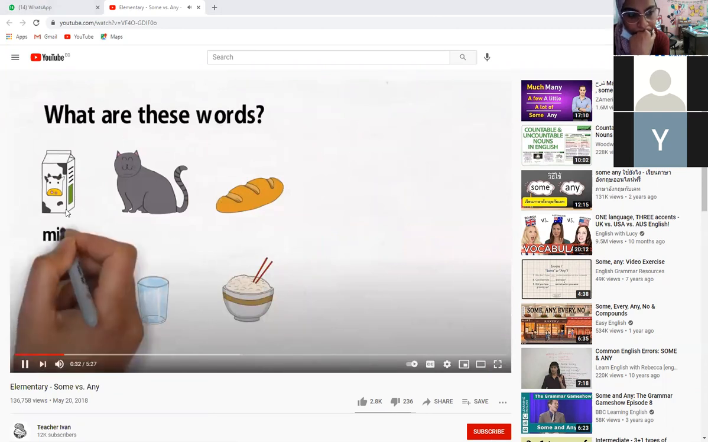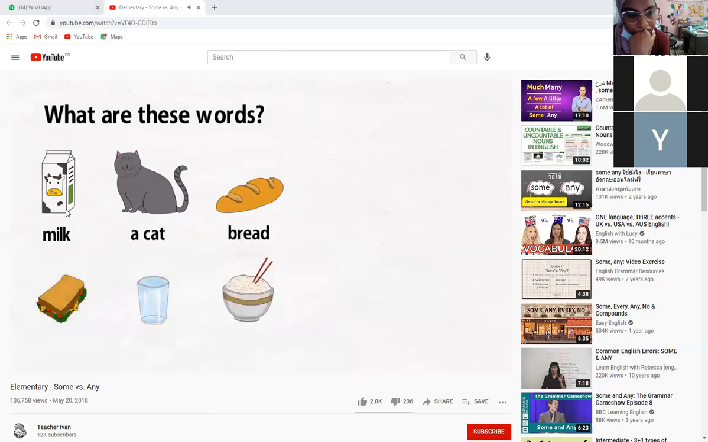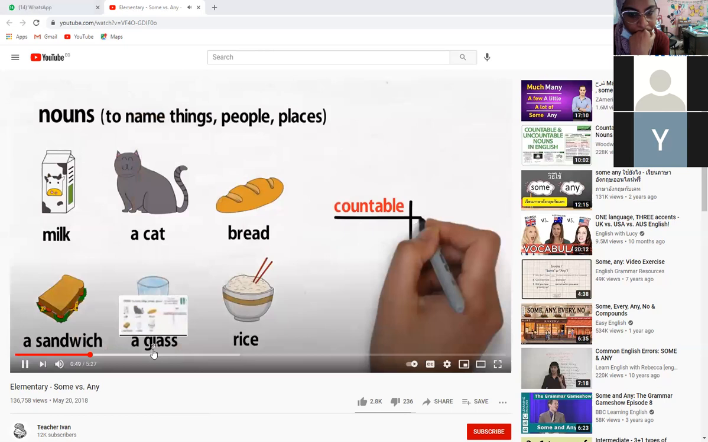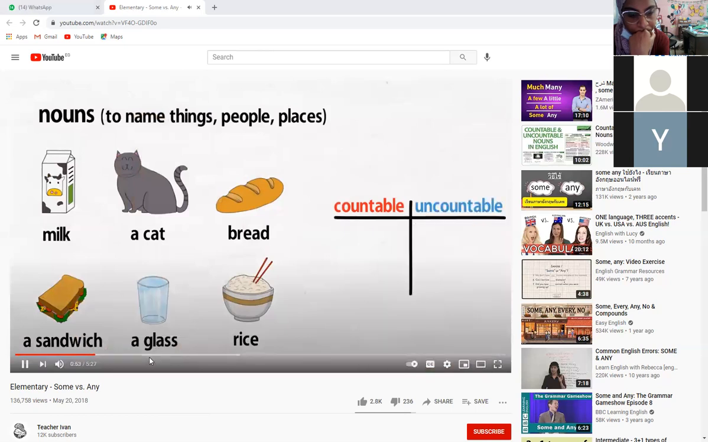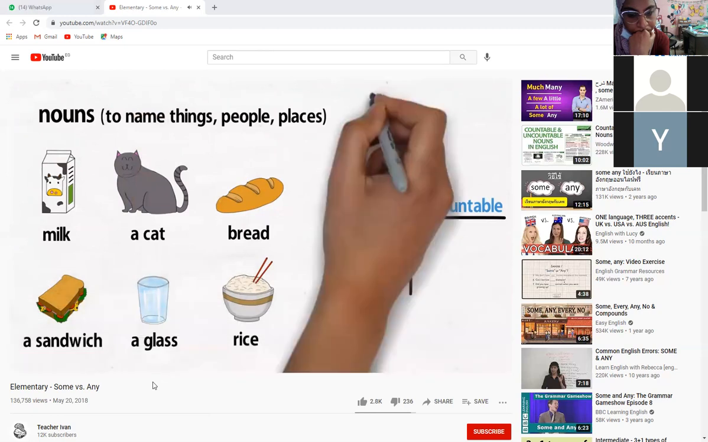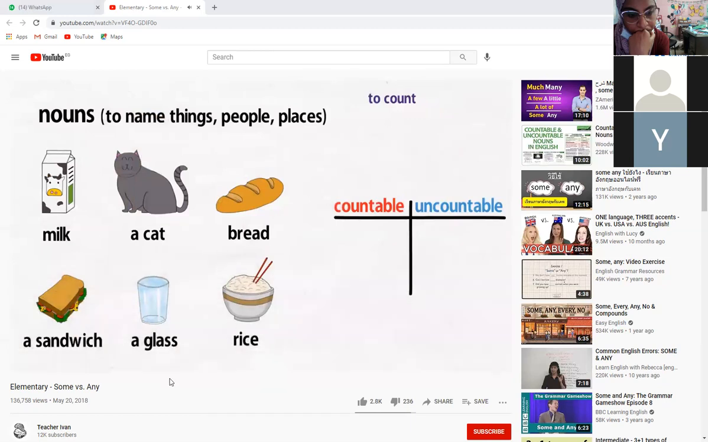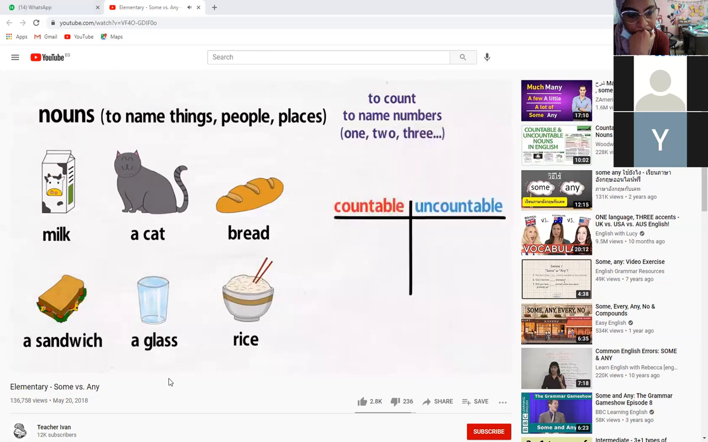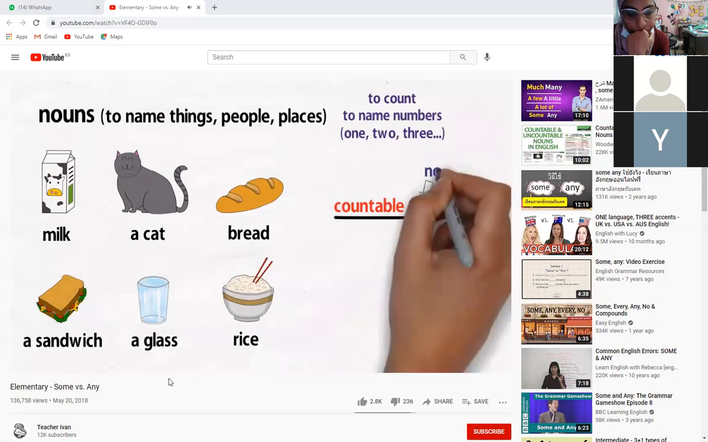Here we have milk, a cat, bread, a sandwich, a glass, and rice. These words are called nouns. There are two types of nouns, countable and uncountable. Those words come from the verb to count, which basically means to name the numbers, like 1, 2, 3, and so on. Also, un means not.